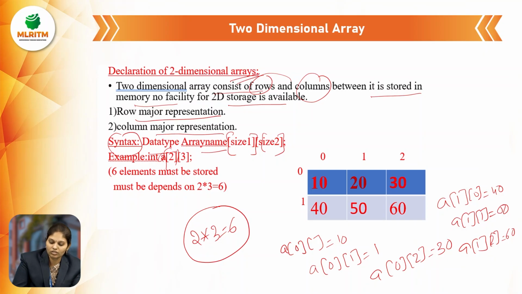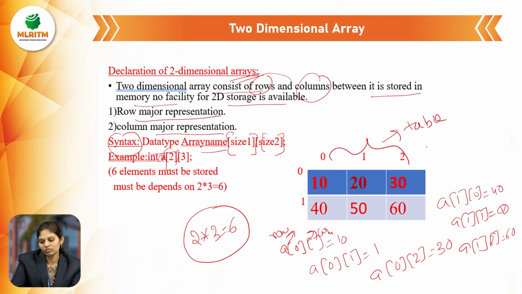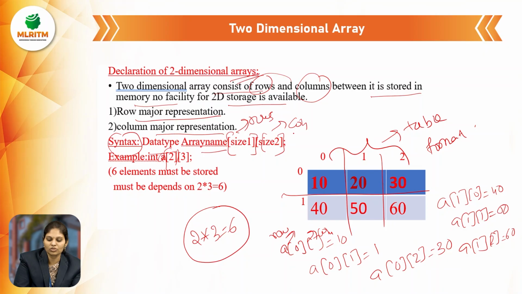So it is a row representation and a column representation. It is a tabular format, with rows and columns. So 2 is the rows and 3 is the columns.